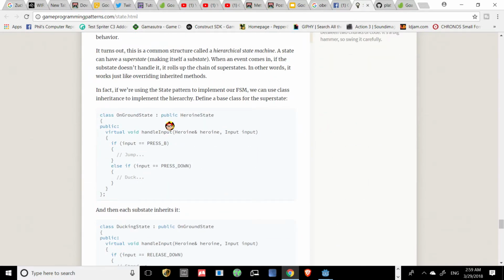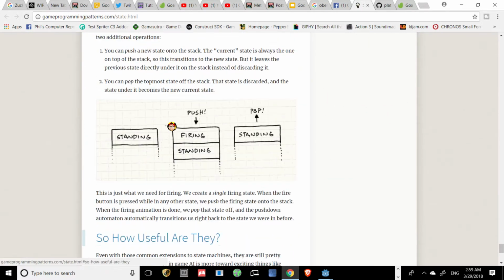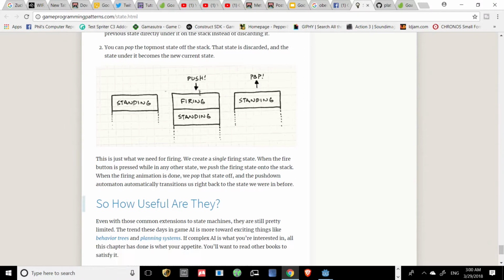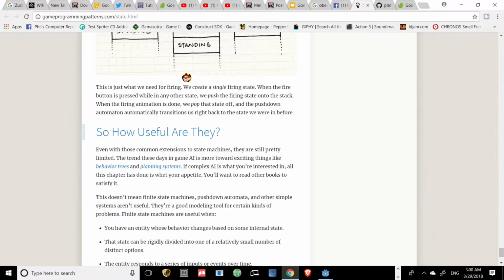Well, and then I'll put links to all this stuff. But basically, their solution to this came up with this, which is pretty good. This is kind of like a finite state machine where it actually adds a firing mechanic and then pops it off. So you have two states in a finite state machine, a stack for a finite state machine. This is one way to solve it.